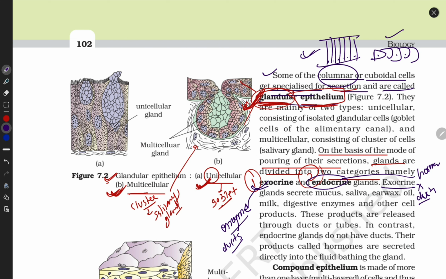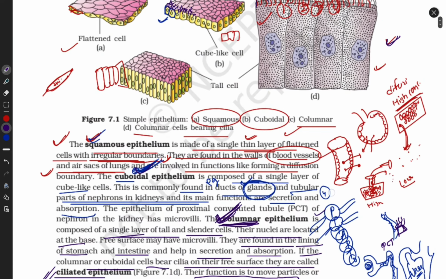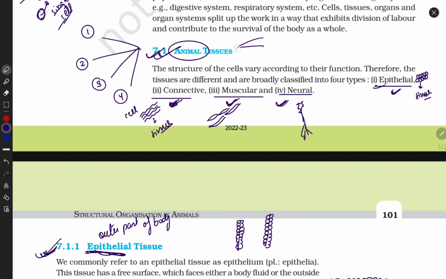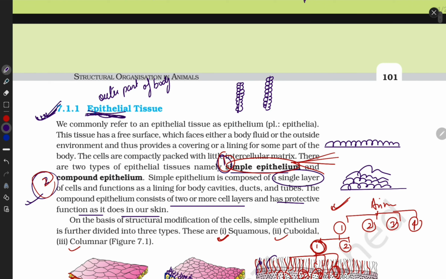Exocrine glands secrete mucus, saliva, earwax, oil, milk, and digestive enzymes. Remember enzymes and some juices, okay? And endocrine glands do not have any kind of ducts and they release hormones. So this is all about epithelial tissue. Guys, we divided animal tissue into four parts. In this video, we have completed epithelial tissues, which are divided into simple and compound epithelial tissues. Simple epithelial tissue is further divided into parts, and we already discussed all of them, squamous and the others.